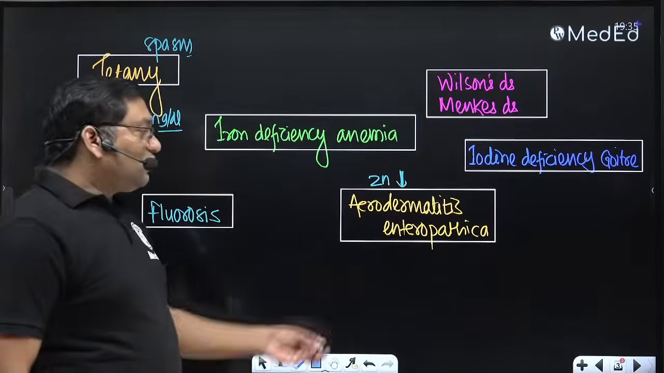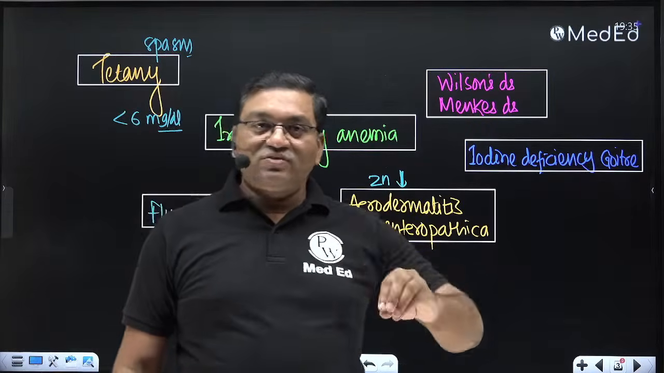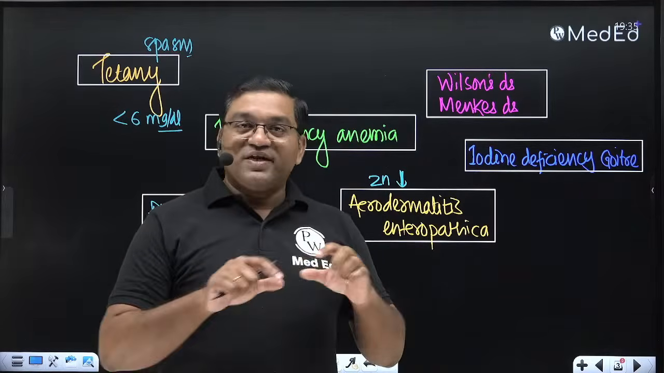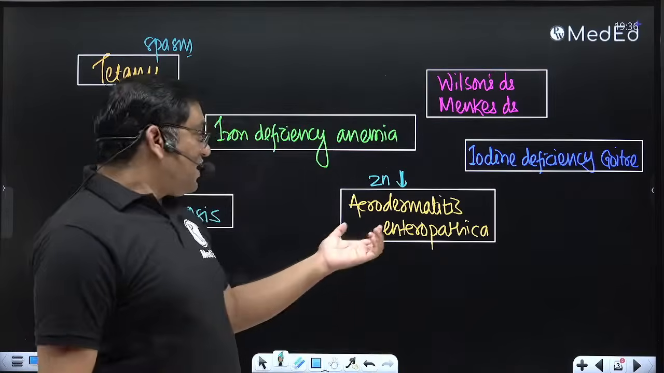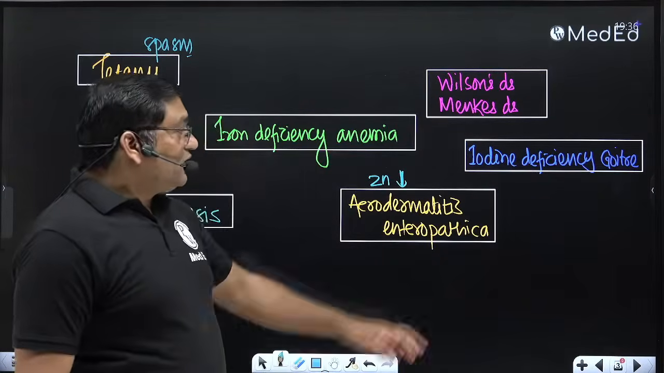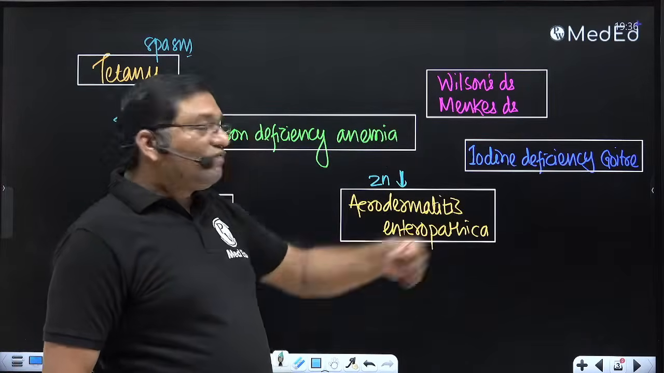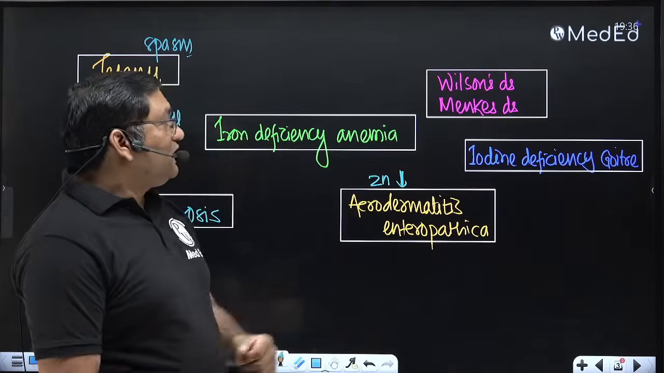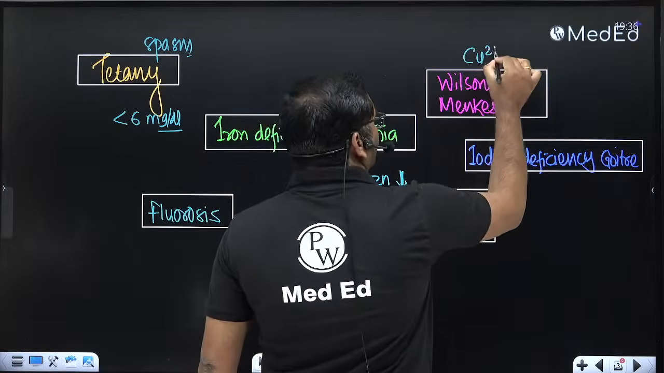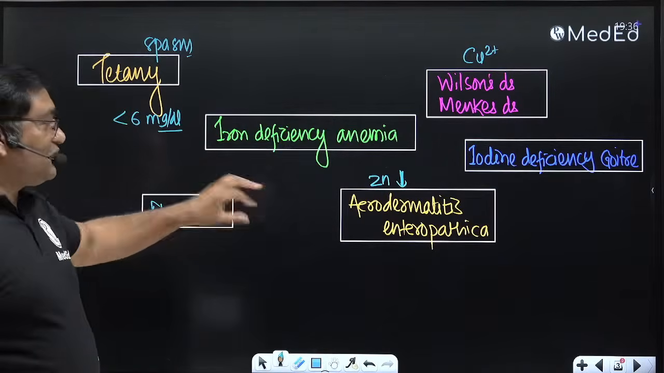It is a disorder involving the acral parts of the body, with a rash, dermatitis, which typically involves the mouth, nose, fingers, toes, and perineal areas. This is acrodermatitis enteropathica, a manifestation of zinc deficiency. Then iodine deficiency goiter is because of deficiency of iodine in the food. Wilson's disease and Menkes disease are related to copper. These are the important clinical cases from the mineral topic.